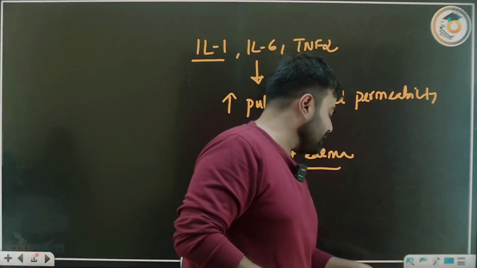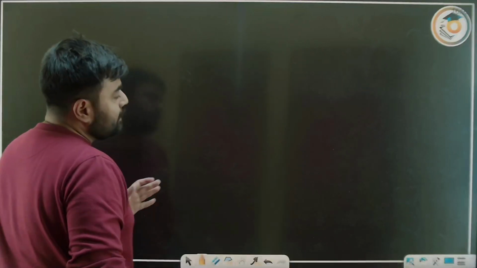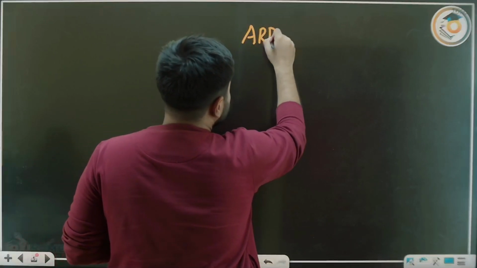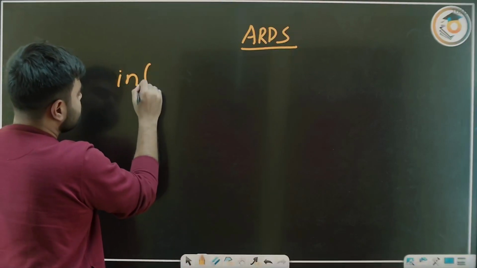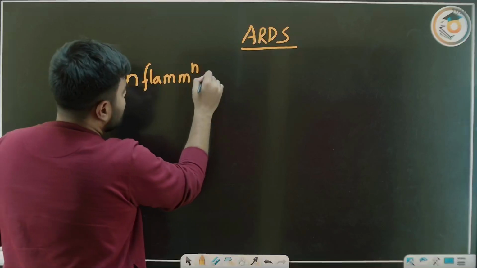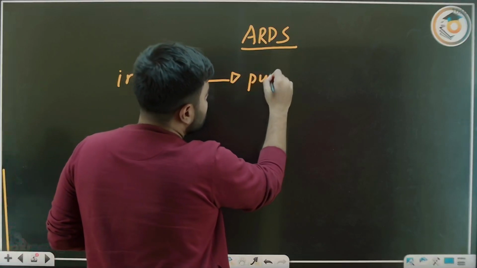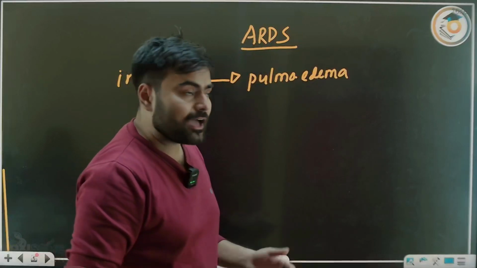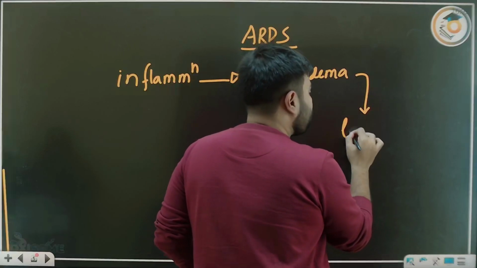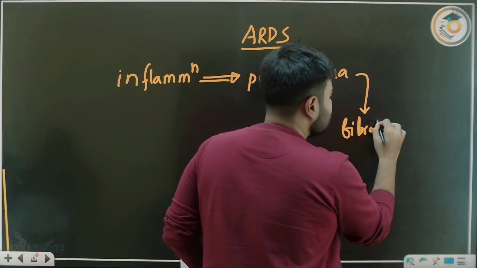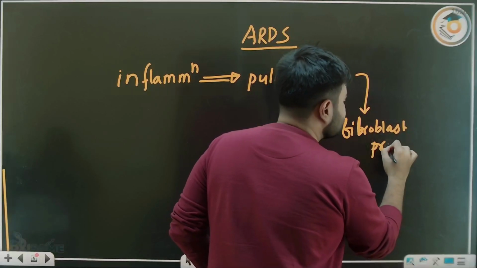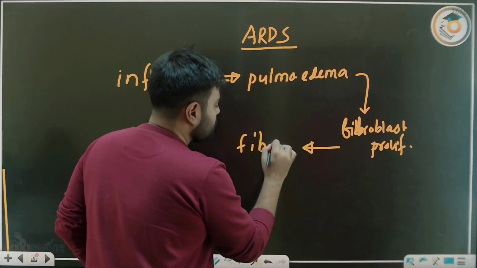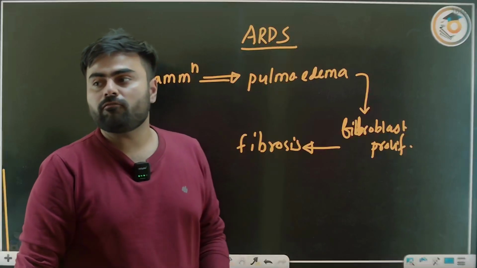So what are the things that can happen in ARDS? First, there is inflammation. Then there is pulmonary edema. And if the patient survives, then fibroblasts come into the scene, fibroblast proliferation is happening, and ultimately there is fibrosis.